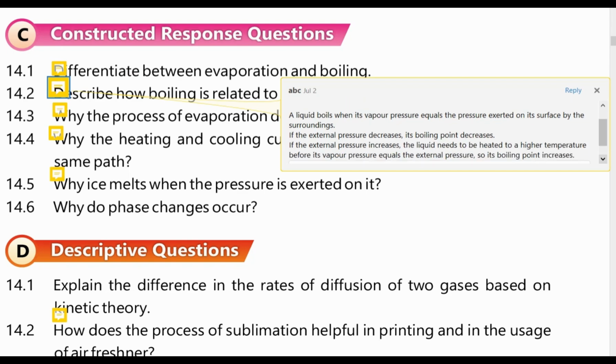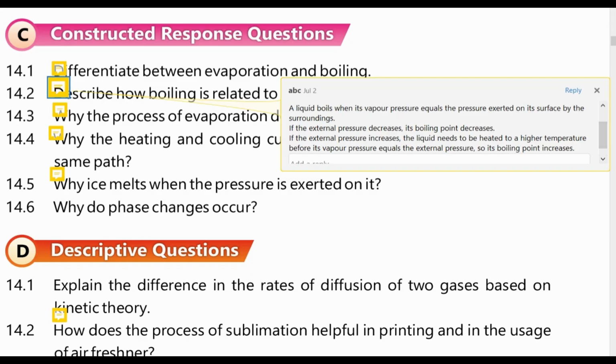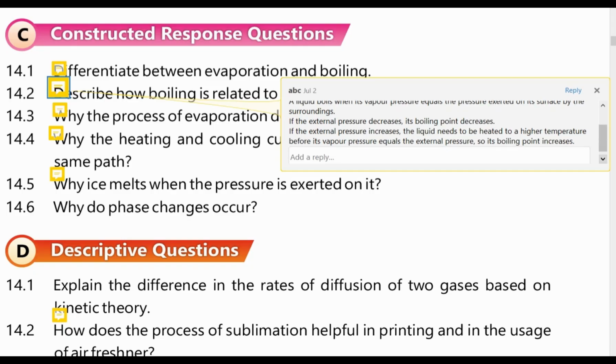If external pressure decreases, boiling point also decreases. If external pressure increases, the liquid needs to be heated to a higher temperature before its vapor pressure equals the external pressure. So if external pressure is high, boiling point is high. If external pressure is low, boiling point is also low.